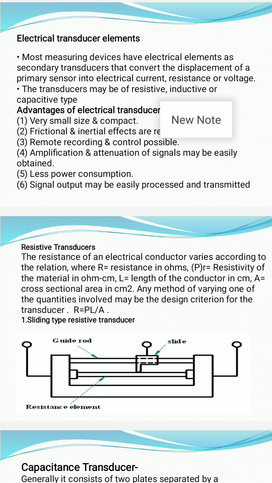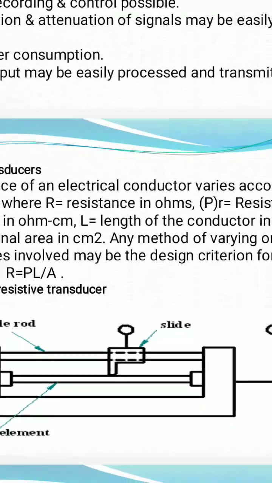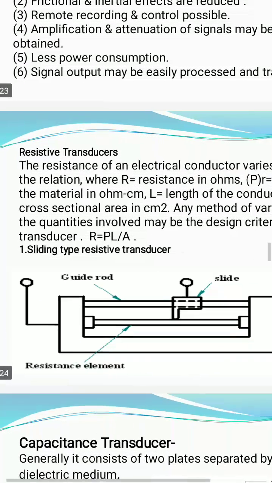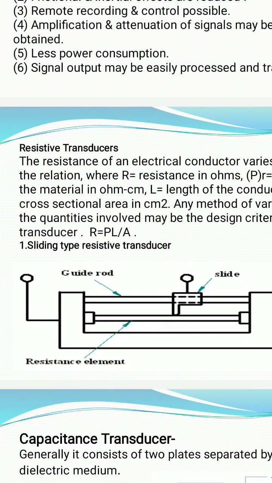Electrical transducers are used as secondary transducers. They take the input of the primary stage, then they modify it, filter it, amplify it, and give it to the transmitting stage. If you see the first type, the resistive transducer. What is a resistive transducer? You can see a transducer having two bars. On the top bar, a slide is there. The slide is moved over the guide rod, and the slide has a pointer or a pin which touches the resistance element.